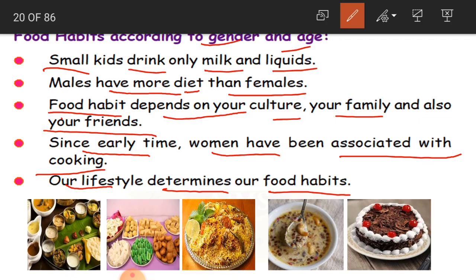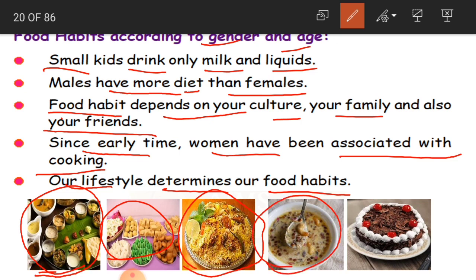Clear? Now, children, here I have given you some pictures of different food items which we prepare for special occasions. If festivals are there, depending upon the religion, like Hindu festivals, you prefer to eat colored rice, so many curries, fritters and all that, and so many sweets which are cooked at home. And if Muslim festivals are there, then you prefer to have biryanis and sheer kurma, which is a special dish for them on that particular festival.